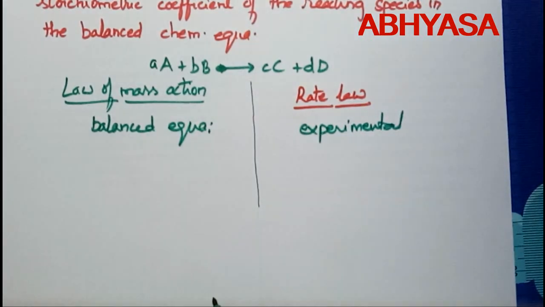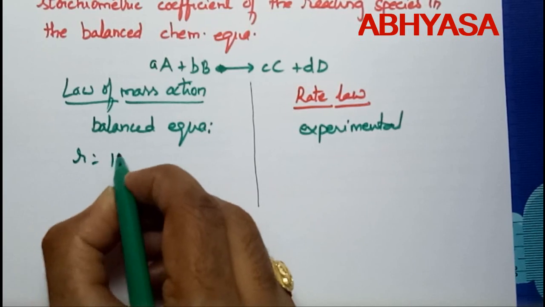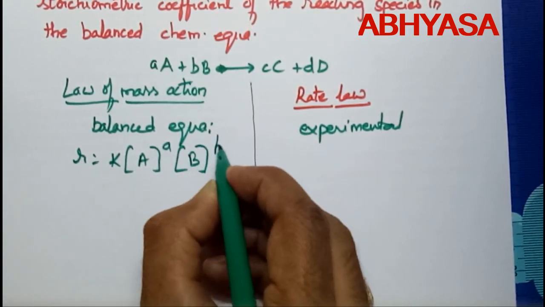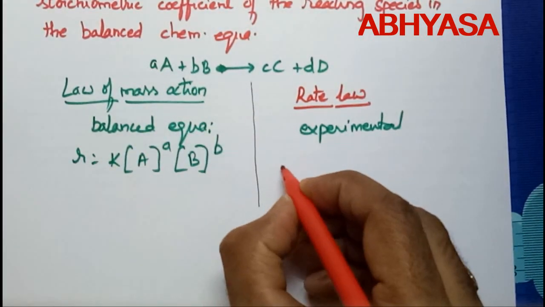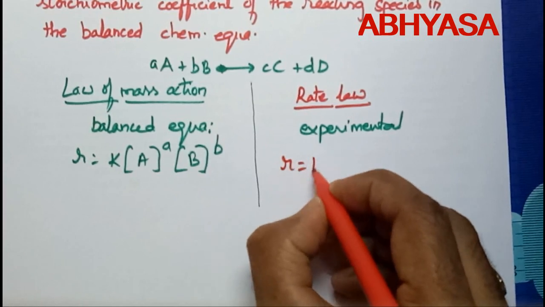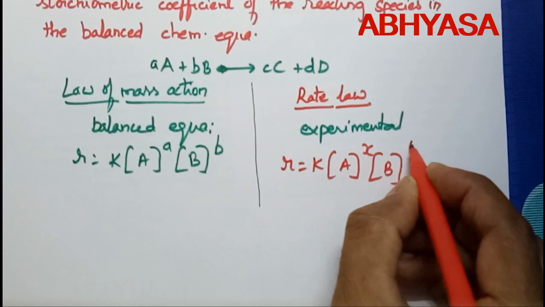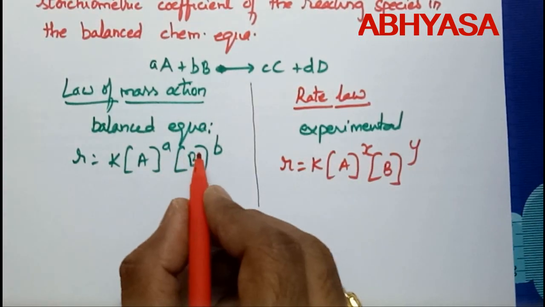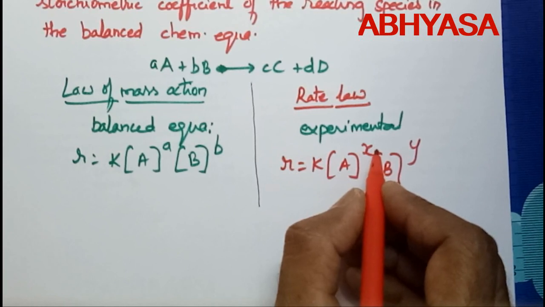This is the basic difference. Here we are writing rate = k[A]^a[B]^b, which we are getting from the balanced chemical equation, whereas according to rate law we write it as rate = k[A]^x[B]^y. This x and y may or may not be equal to a and b, and this information we get only through the experiment. We cannot predict it on our own. Is it clear now?